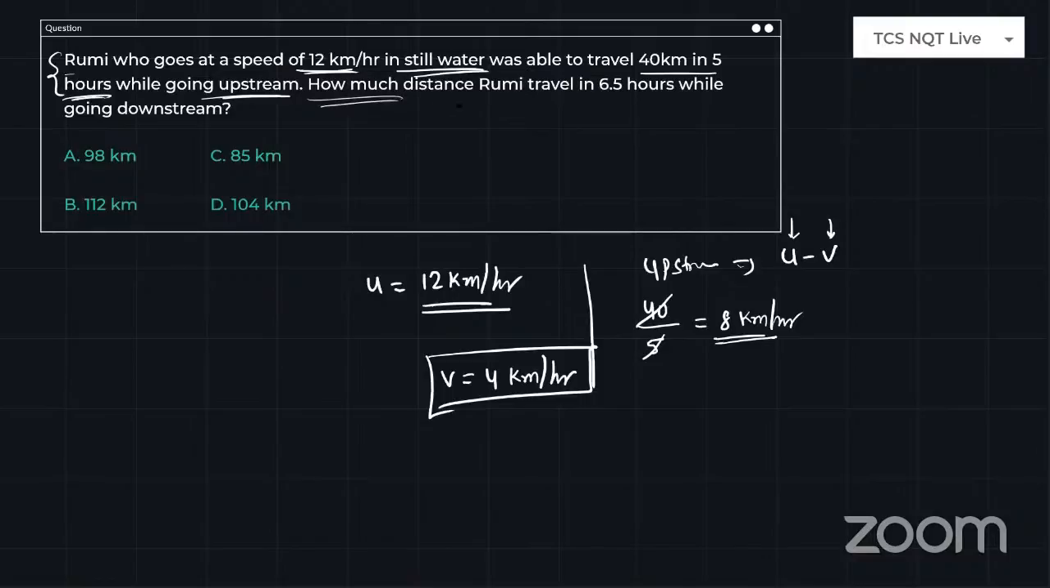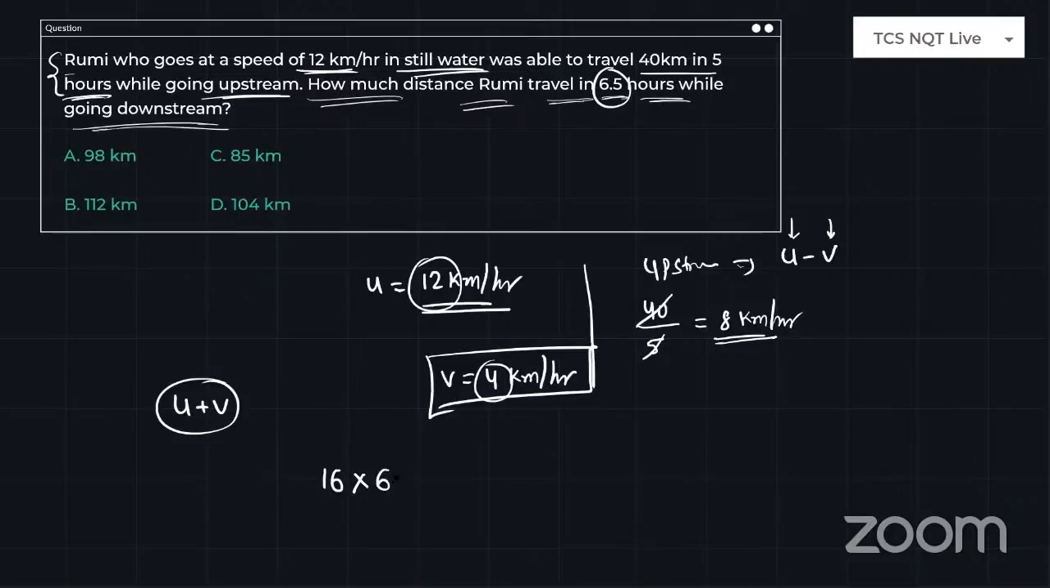Next, how much distance does Rumi travel in 6.5 hours while going downstream? Downstream means U plus V. What is U plus V? 12 plus 4, 16 is the speed, and the time is 6.5. So what is the total distance? Very simple, 16 times 6.5. So the answer: 16 times 6 is 96, plus half of 16, which is 8. So if you add 96 plus 8, that is 104. Yes, so 104 kilometers is the total distance they will cover.